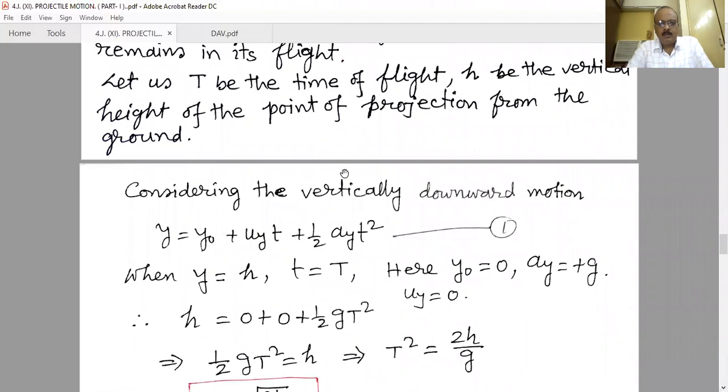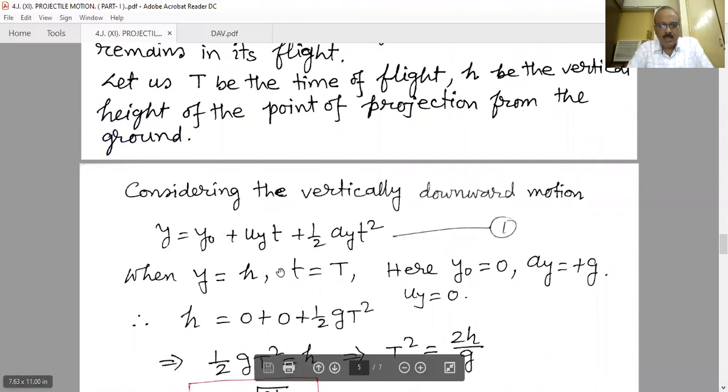When it reaches the ground, the total distance traveled along the vertical direction, that y, will be h. That means with the help of this equation we can find out the time of flight. When y is h, at that time t will be called capital T, that is the time of flight. Here also y naught is 0, that is, starting from the origin.